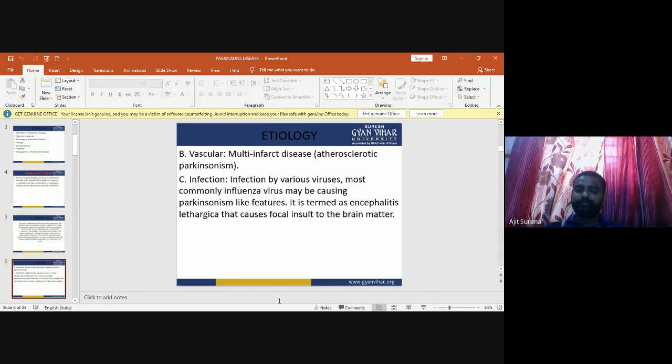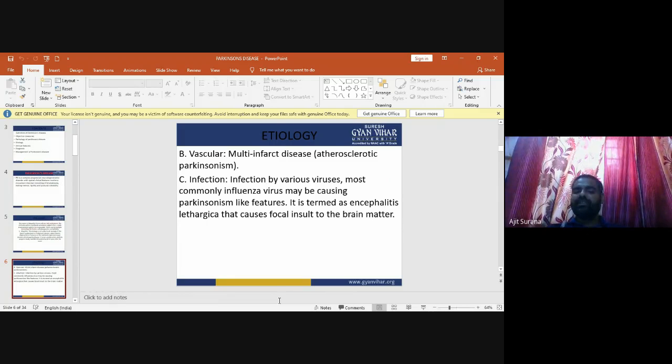Now, the second one is the vascular etiology. In vascular etiology, there is multi-infarct disease like atherosclerotic Parkinsonism. Atherosclerotic means hardening of the walls of the arteries due to deposition of fat.